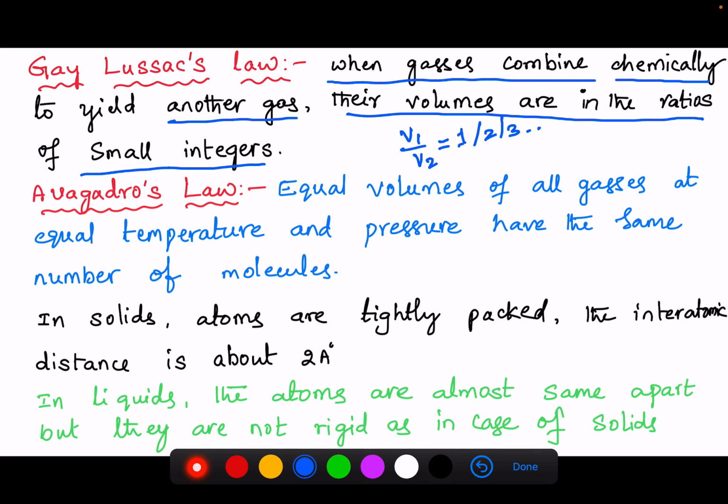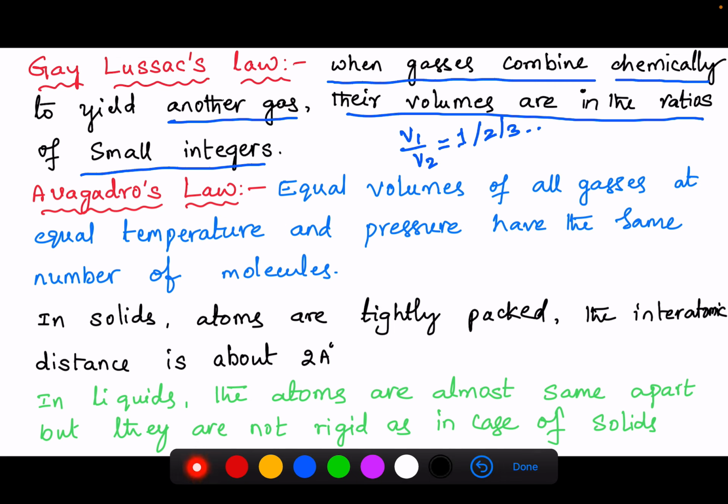Now, Avogadro's law. Avogadro's law says that equal volumes of all gases, at equal temperature and pressure, have the same number of molecules.